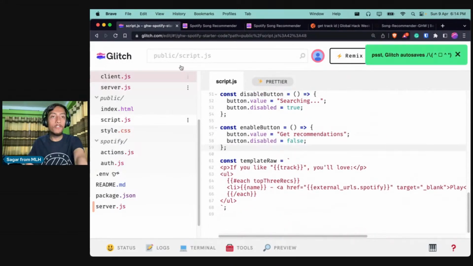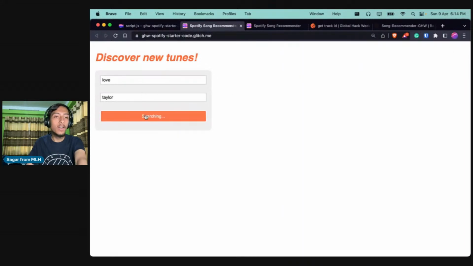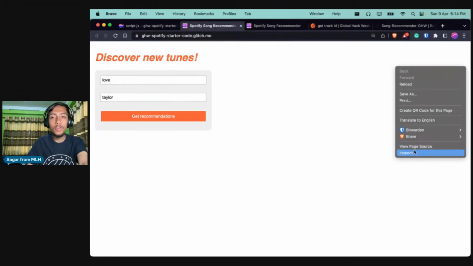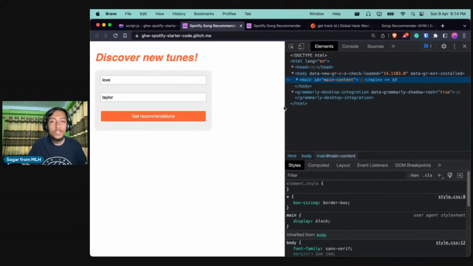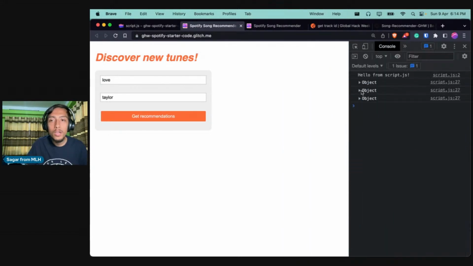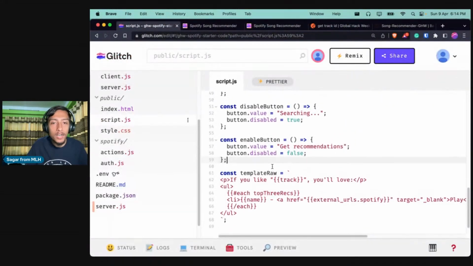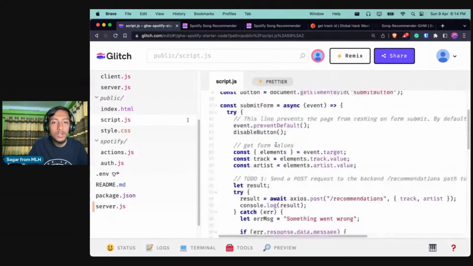If I click on save for now, and go to the starter code and get recommendation, I should eventually see a list of results. Let us try to see. Okay, it is still not showing me the result over here. Let's try to see what is happening. Okay, cool. So I'm getting the object, which means I'm getting the data, but let us try to see why I am not being able to see the response.